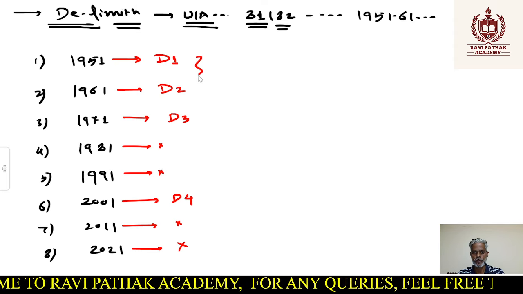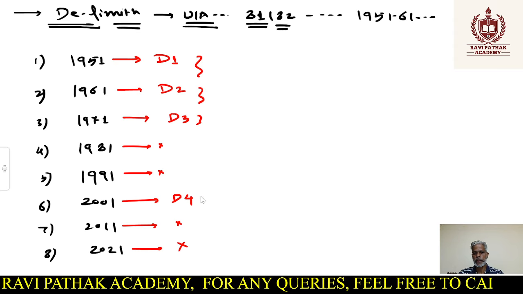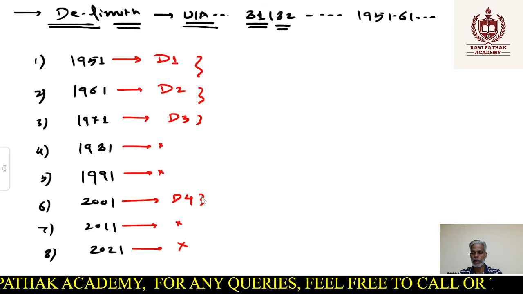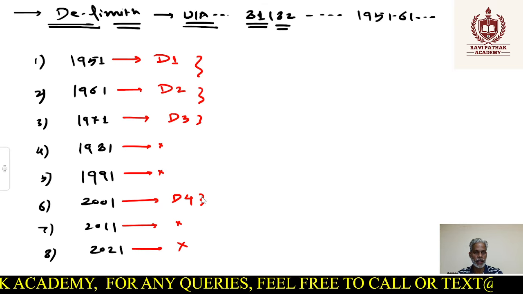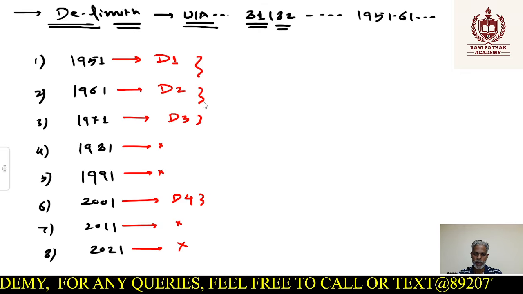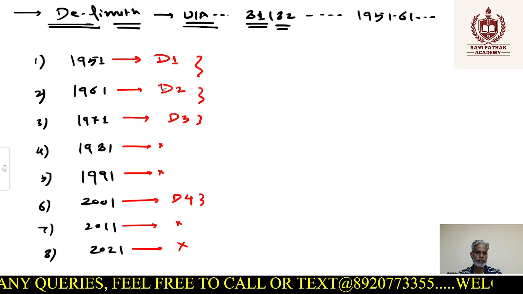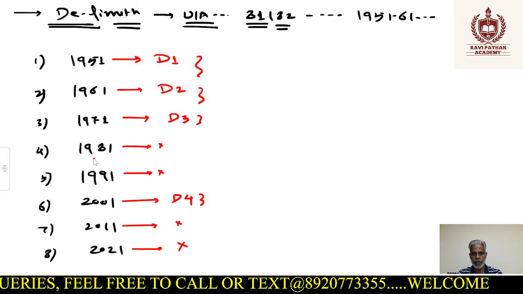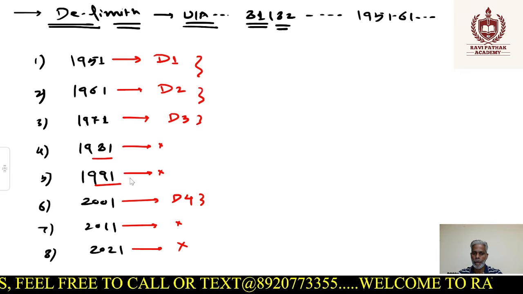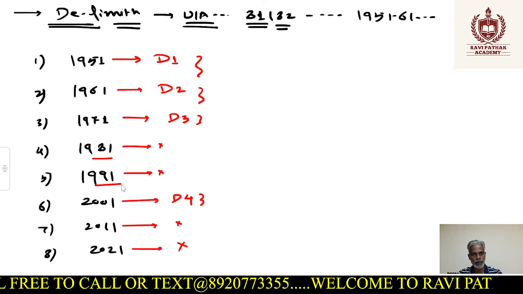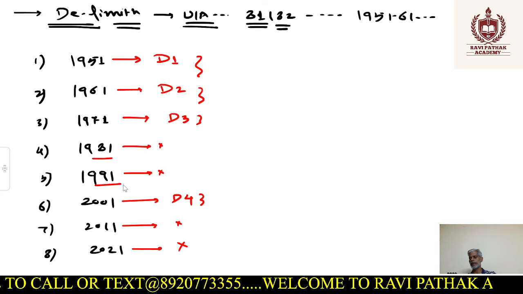Why so? For this, we need to understand certain reasons, certain points, and that will help us in understanding this topic in a better way, right? Since it's a constitutional obligation, obviously we have to go ahead with the exercise, right? But why we dropped it in 81 and why we dropped it in 91, we need to explore the reasons for the same, right? Let's see why.